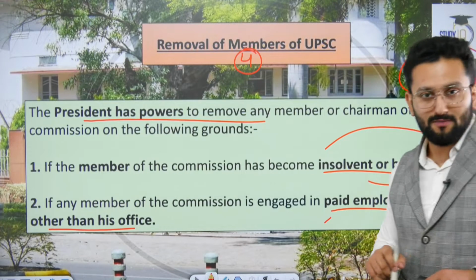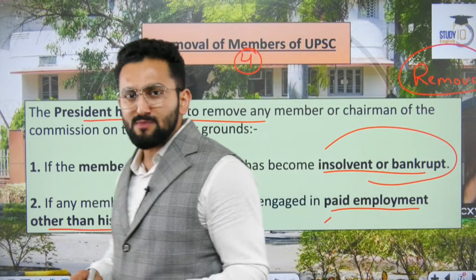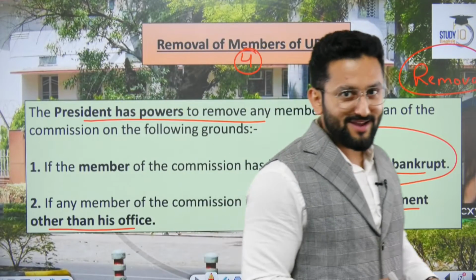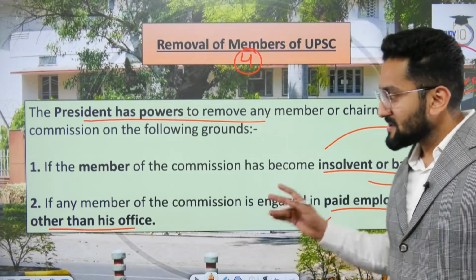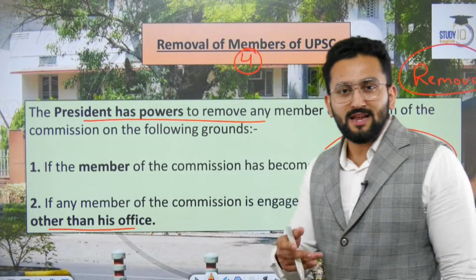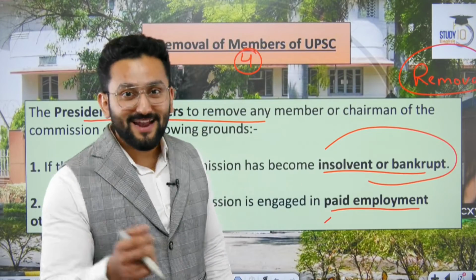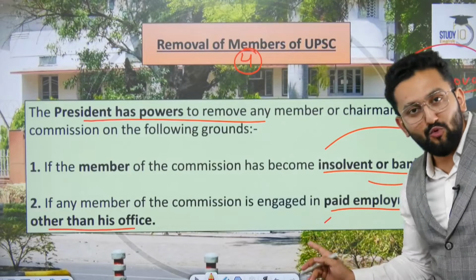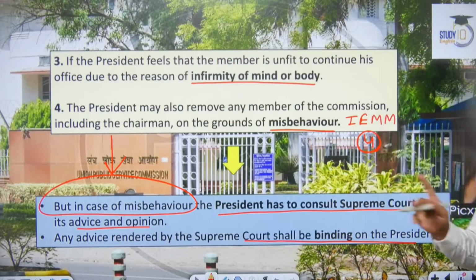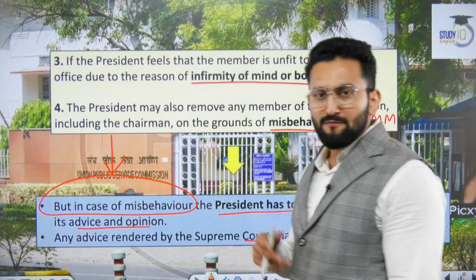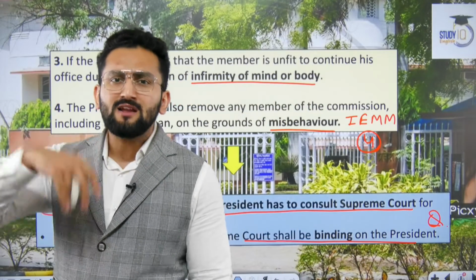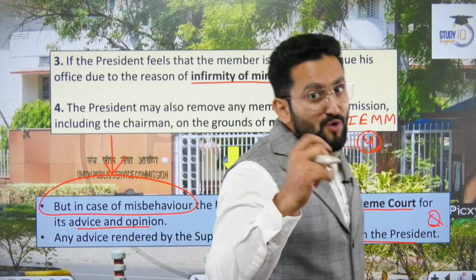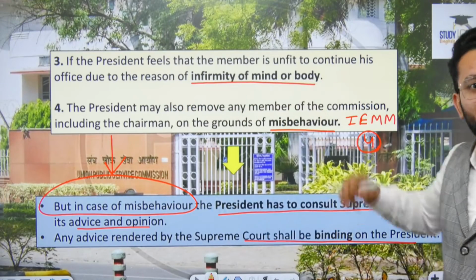Apart from this, paid employment. If you are a chairman of UPSC, you cannot simultaneously go to any coaching and give lectures and receive some payment, okay? Although after that, you can come and give guidance. This happens, right? But during tenure, if you are doing such a thing, then you can be removed, okay? So that is 2. Now the third one, infirmity of mind and body. If due to some mind problem, brain problem or body problem, you are not able to fulfill your responsibilities, this can be a ground for removal.